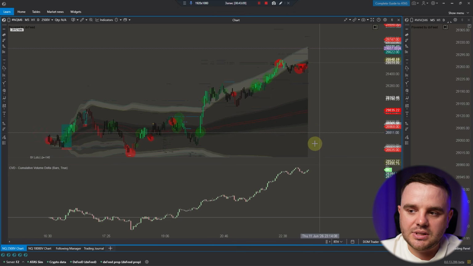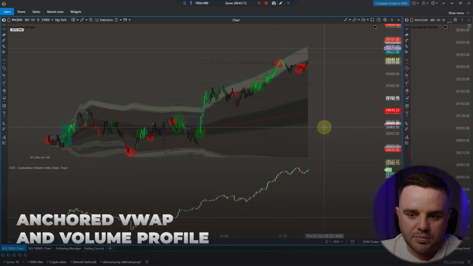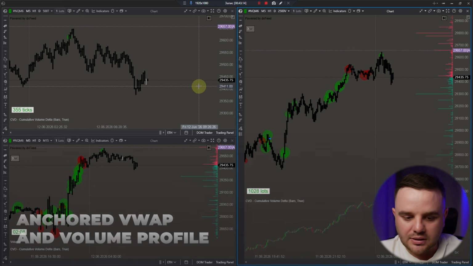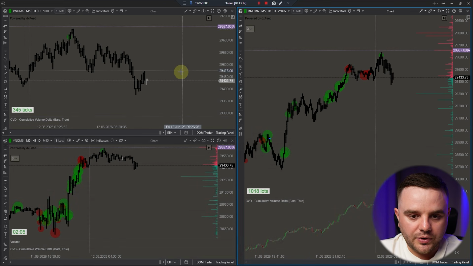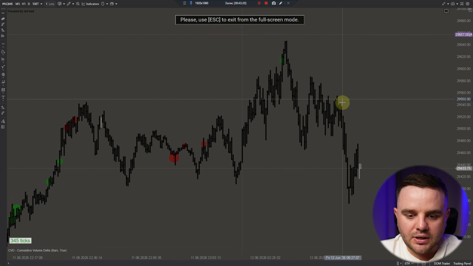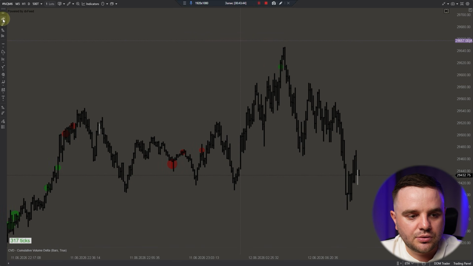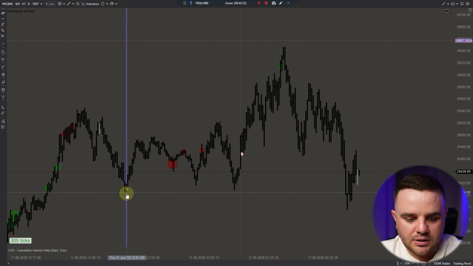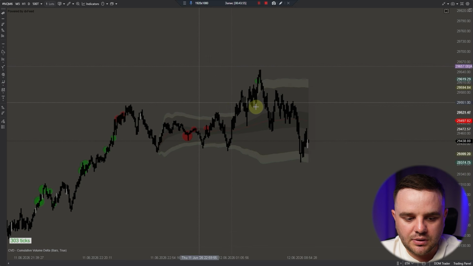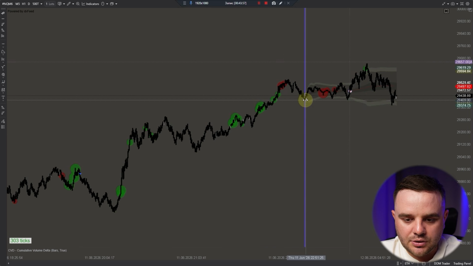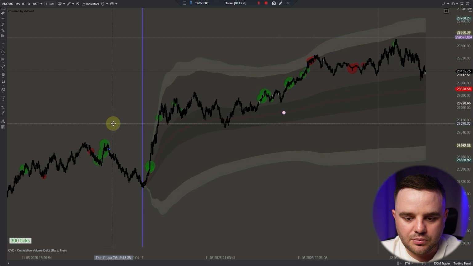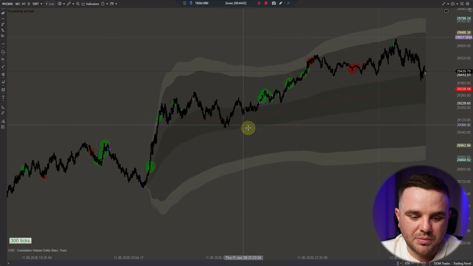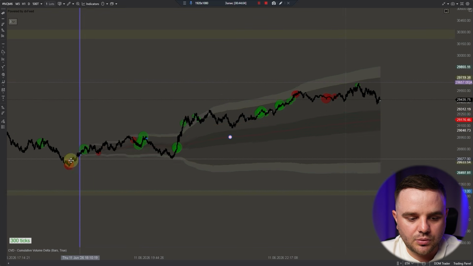The next important stuff here, indicators that I personally use, it is anchored VWAP, it is volume profile, how to build them correctly. Regarding anchored VWAP, it's really easy to do it here, for example, because here you can have this volume analysis, anchored VWAP. You can see anchored VWAP, I set up, and really easy to use it. I enjoy VWAP because quite a lot of my strategy is based on VWAP, because VWAP is one of the best dynamic support and resistance.